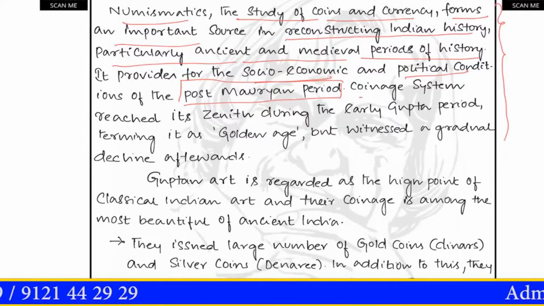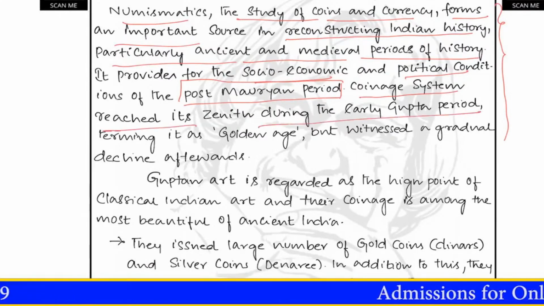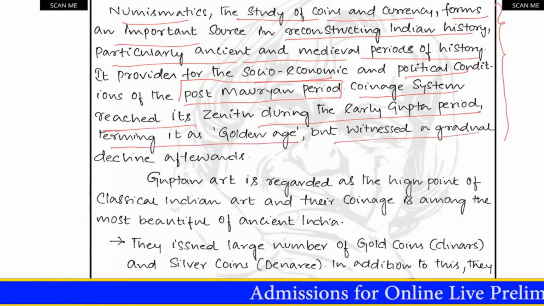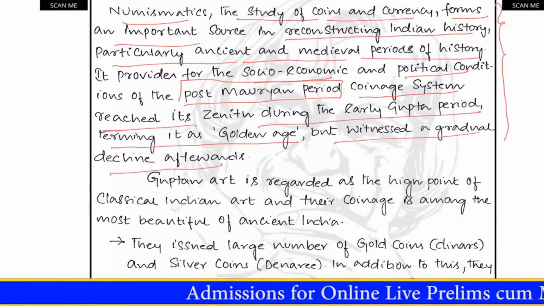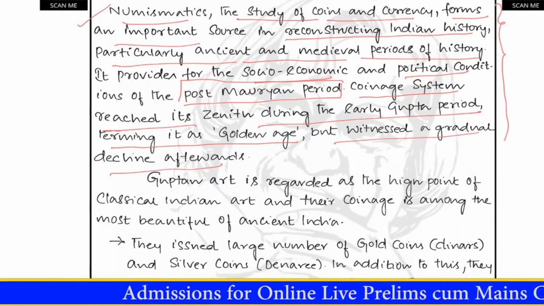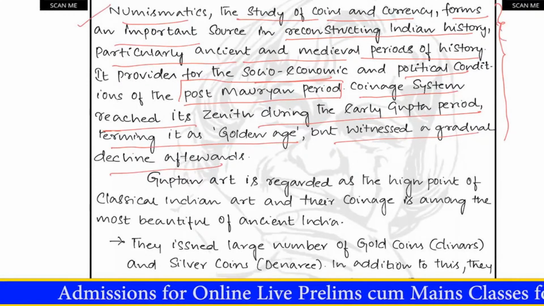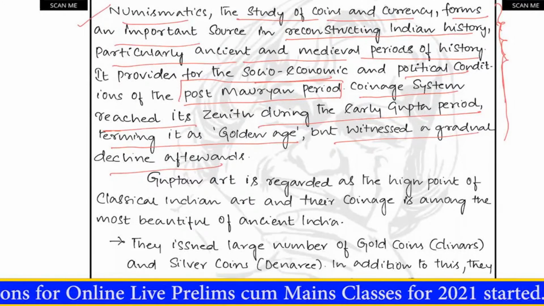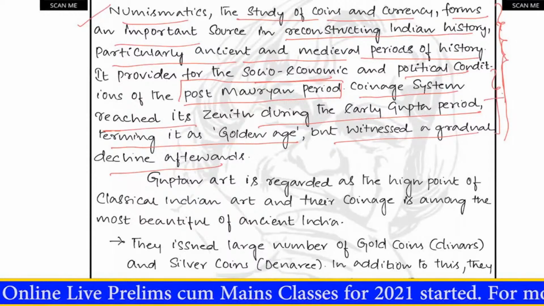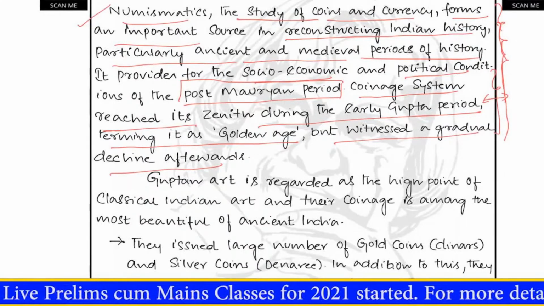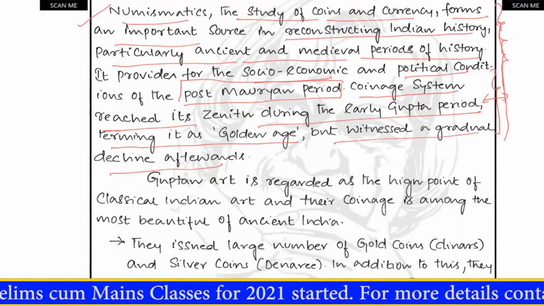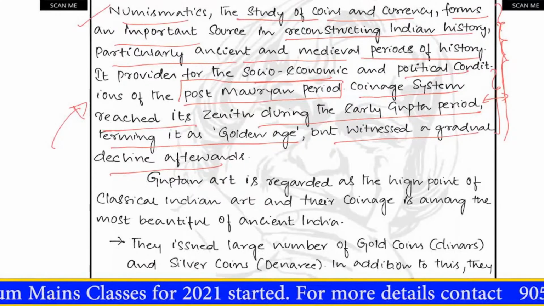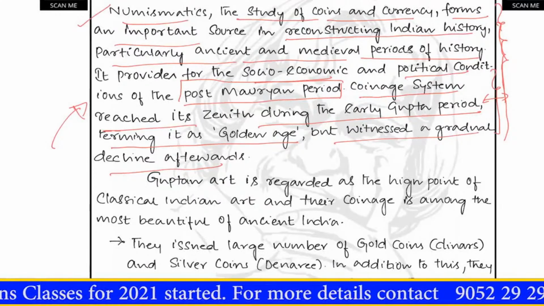Now we will see what he has written. The coinage system reached its zenith during the early Gupta period, termed a golden age, but witnessed a gradual decline afterwards. So he covered what numismatics is and the role played by numismatics in reconstructing history, and he also mentioned how numismatics evolved during the ancient period. I think this is sufficient, and it is a relevant introduction to addressing various aspects of this question.